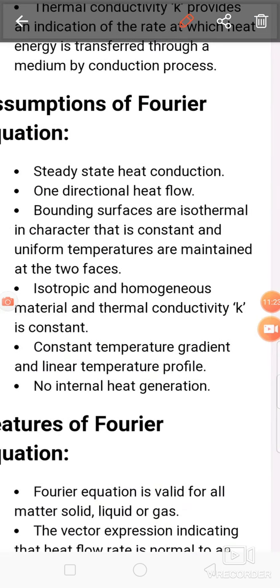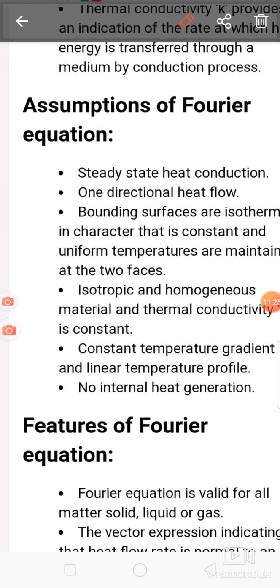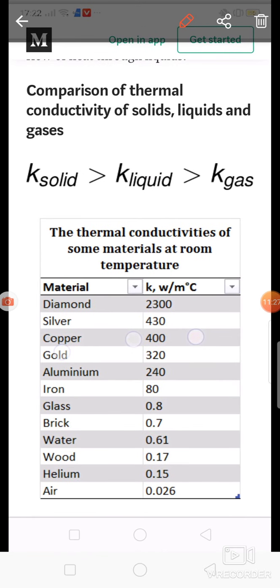That is watt per meter degree Celsius or watt per meter Kelvin. So what about the thermal conductivity of pure metals and alloys? So thermal conductivity of pure metal is higher as compared to the alloy.